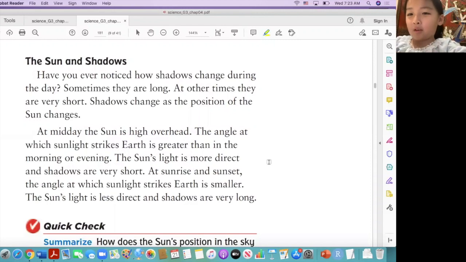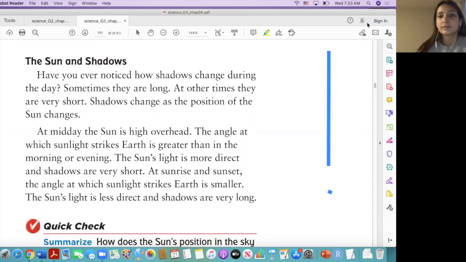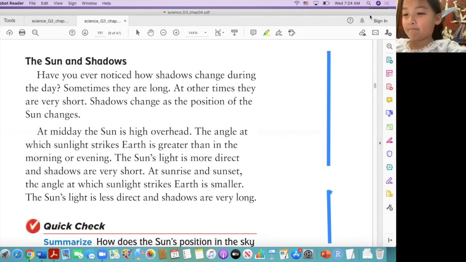So, if the sun is here, if it's 12 o'clock, that means the shadow will be here. If it's 12 o'clock, will the shadow be here? So if the sun is up, like 12 o'clock, more than likely it's just going to be kind of straight.